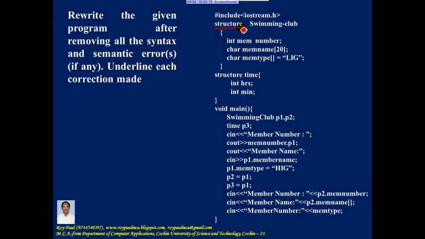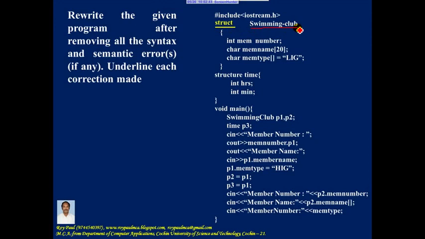here to create a structure we should use the keyword struct, that is followed by name of the structure, opening curly bracket, closing curly bracket, and semicolon. So here there is a mistake. Here you should use the keyword struct. That mistake has been corrected. Now that is followed by name of the structure.